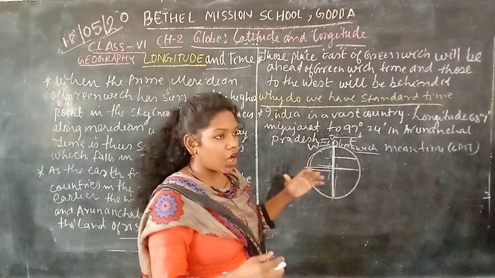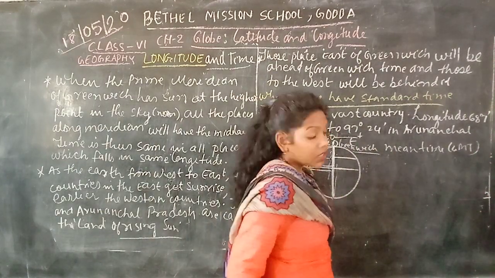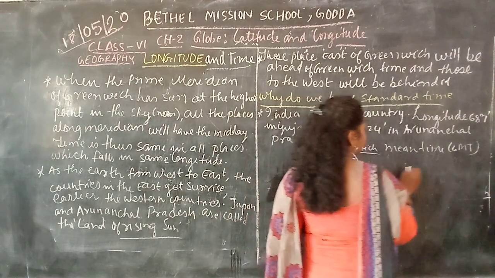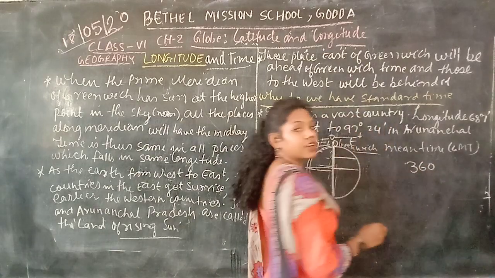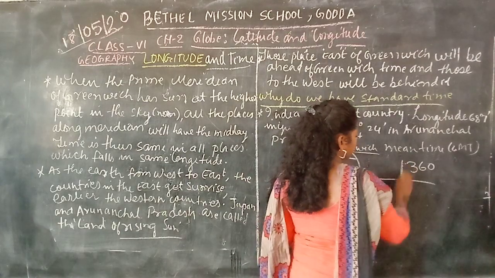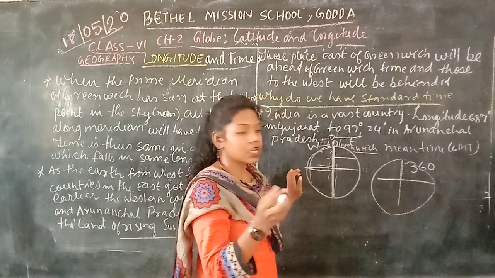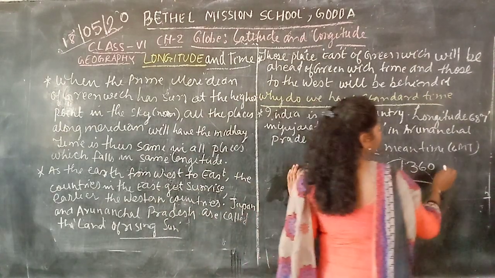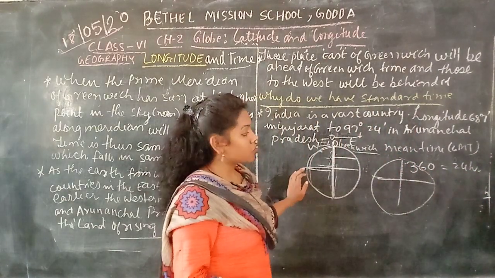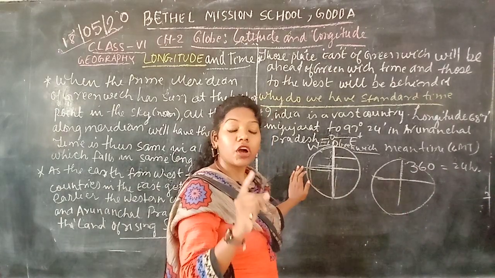So if we talk about it, as we know, our earth has 360 degrees. Yes or no? It rotates through 360 degrees. That means, for example, if we have the angle here, it is almost 360 degrees. Yes or no? So to complete one rotation of 360 degrees, what happens? It takes 24 hours.